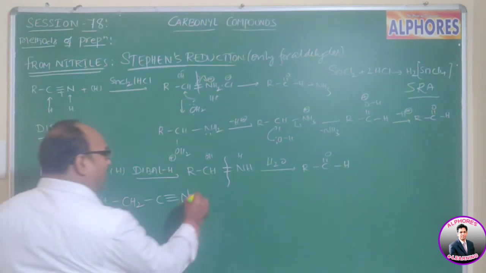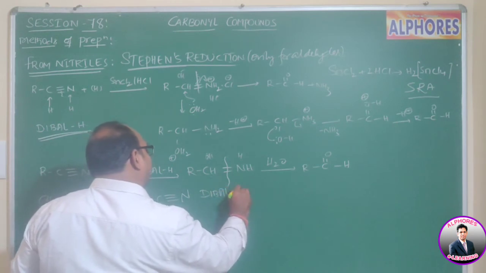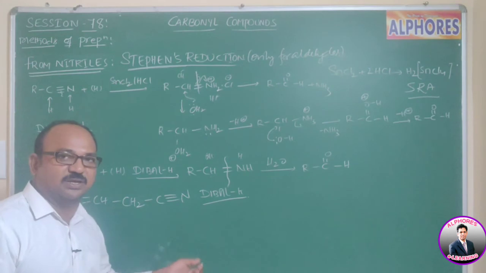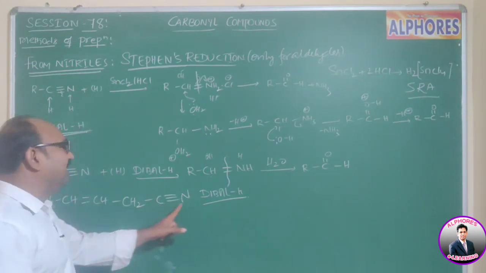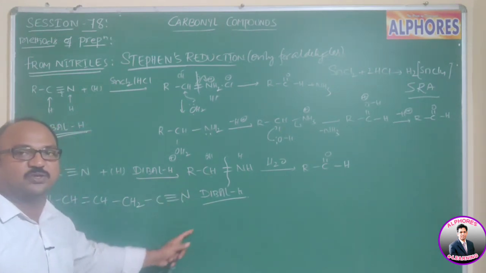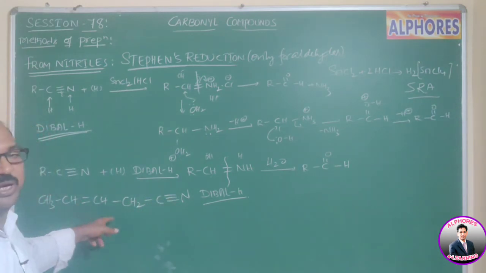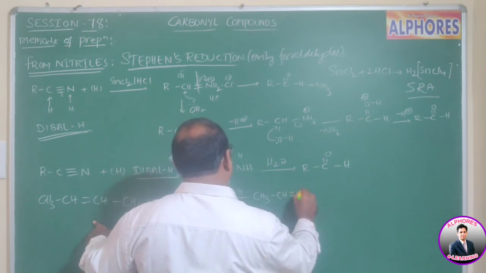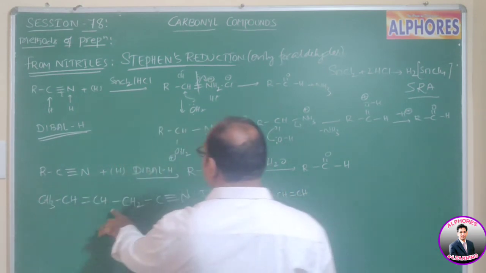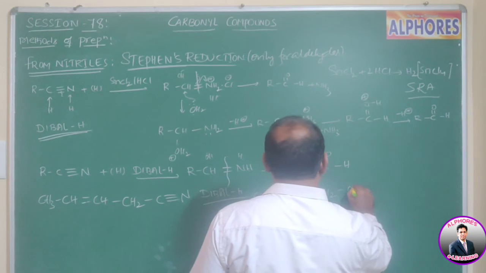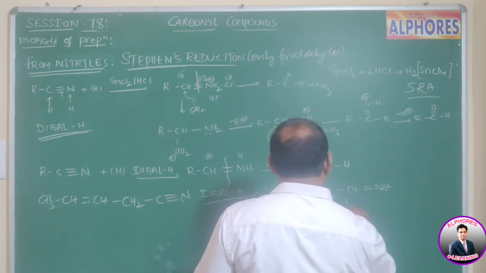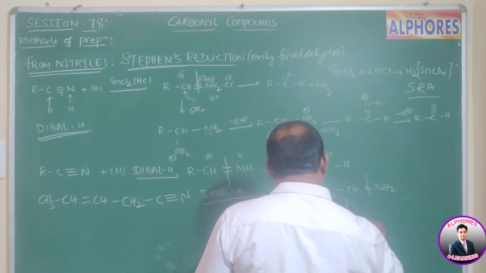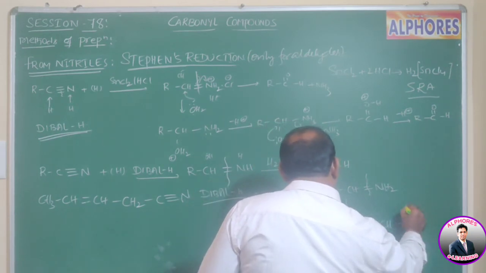What we are expecting when we are using DIBAL-H is that it prefers the less hindered, meaning the terminal unsaturation only gets reduced but not the carbon-carbon double bond. Now in that case we are getting CH3, CH double bond CH, whose unsaturation still remains, and CH2, CH double bond NH. This one upon hydrolysis gives CH3, CH double bond CH, CH2, CHO.